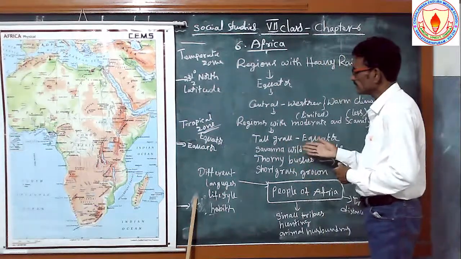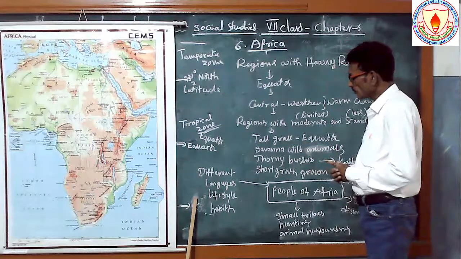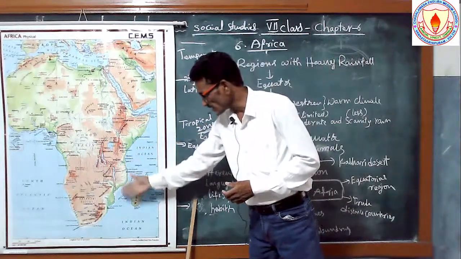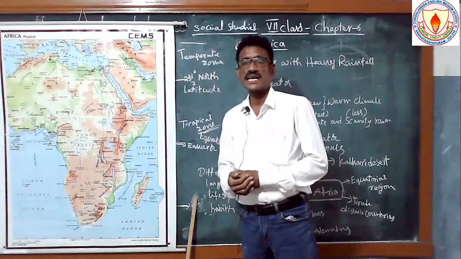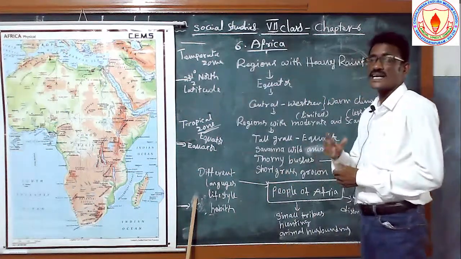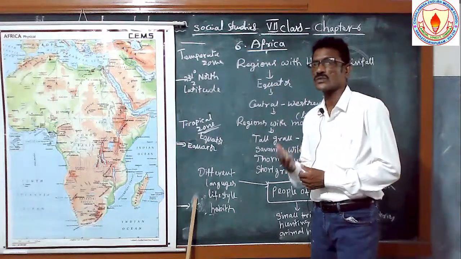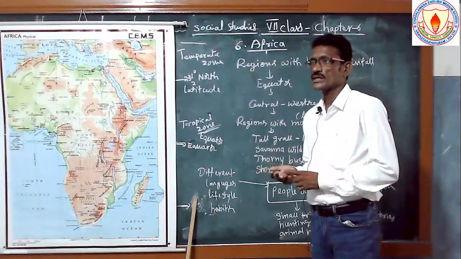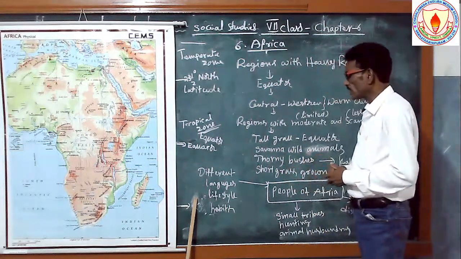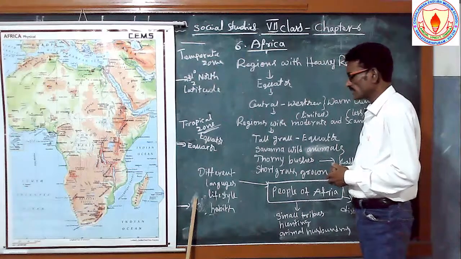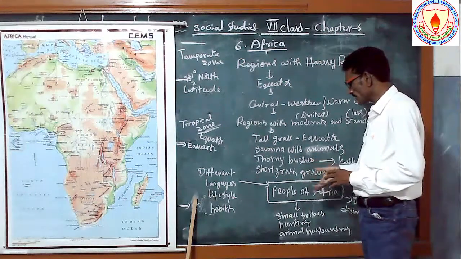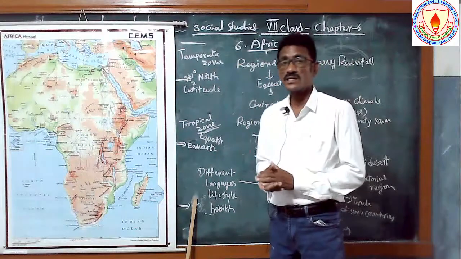Next, tall grasses, and another place is the savanna, where wild animals are also located in the Africa continent. Savanna grasslands are located in the southeast part. Elephant grasslands also have wild animals. You know very well about wild animals, which animals are called wild: lions, tigers and like that. Very wild and cruel animals are available here. There are thorny bushes, which are very bushy, and trees are also located here. In some areas short grasses also grow.